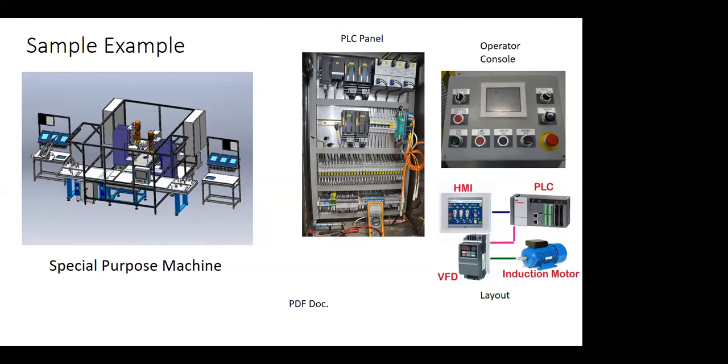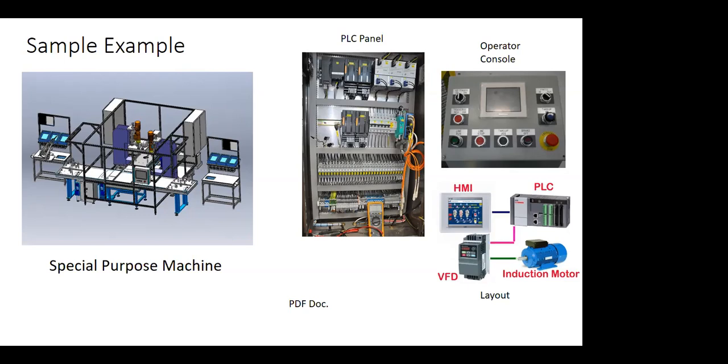use in industry, like MCB, contactors, PLC. There are a number of components. What components are we using for this special purpose machine? You will start figuring out those components. In some companies you will get the BOM from some other entity, like if you are working in any MNC, you will get the bill of material from someone else's team. If you are working in a very small-scale company, then you have to prepare the bill of material yourself. After preparing the bill of material, you have to start preparing the PLC panel drawing.